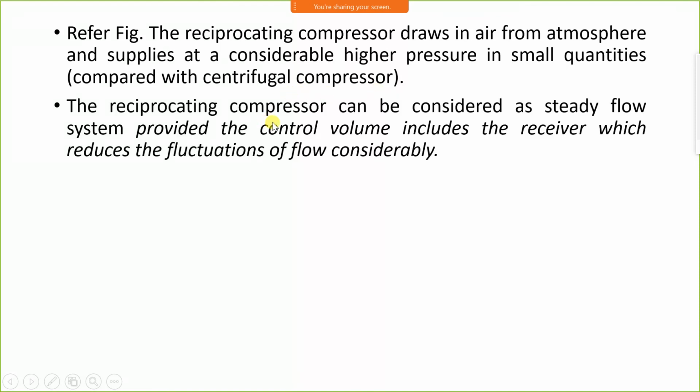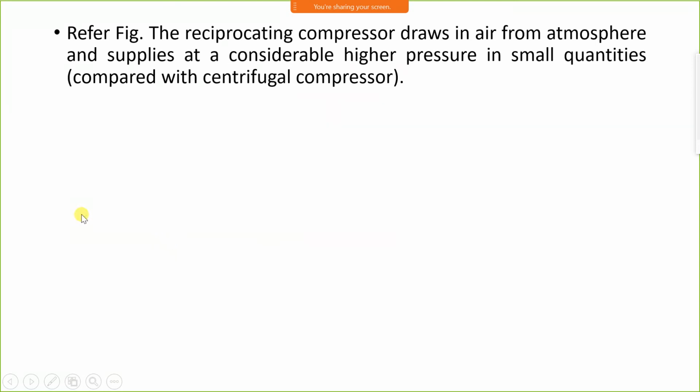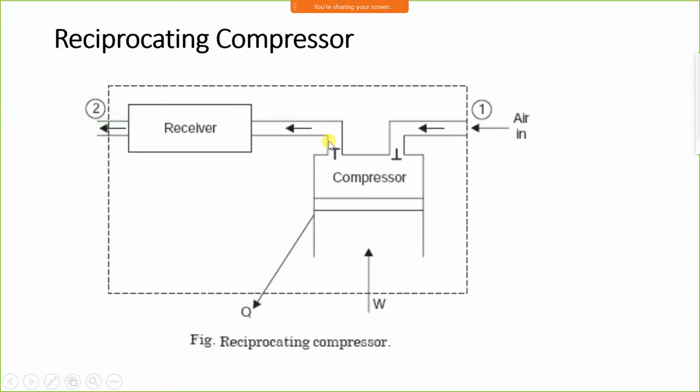The reciprocating compressor can be considered as a steady flow system, provided the control volume includes the receiver, which reduces the fluctuation of flow considerably. Applying the steady flow energy equation, consider change in potential energy is 0, change in kinetic energy is 0, meaning inlet and outlet velocity is the same, and we are considering the inlet and outlet at the same level, same datum.